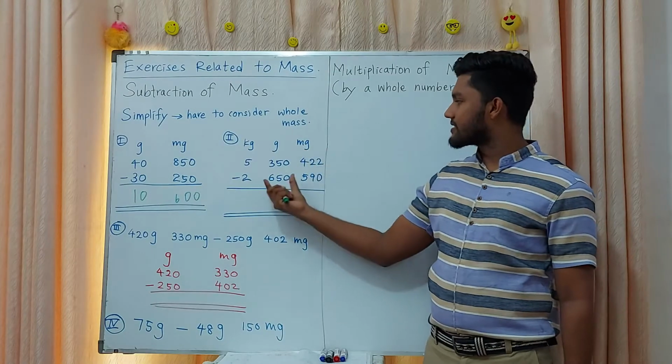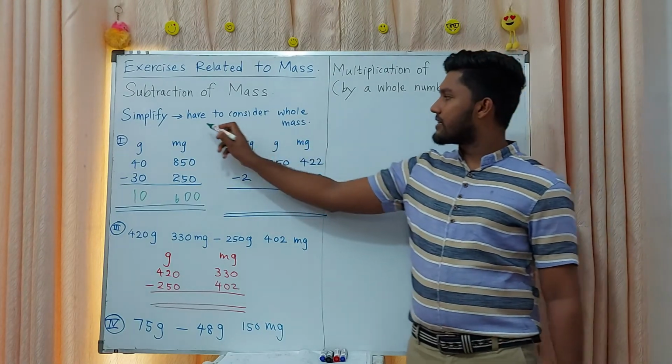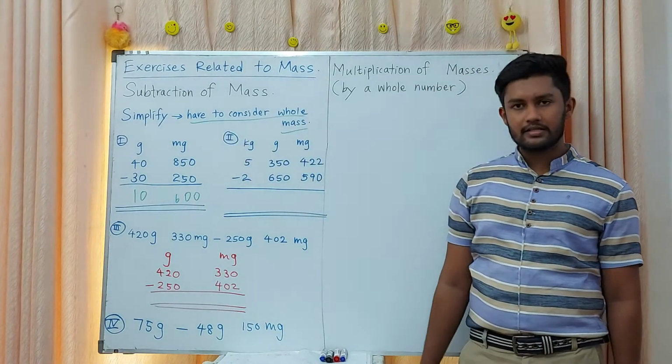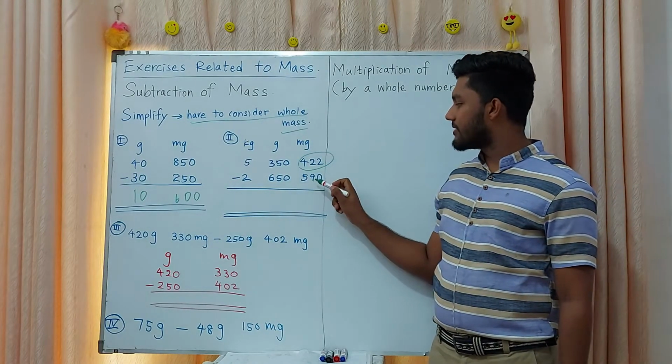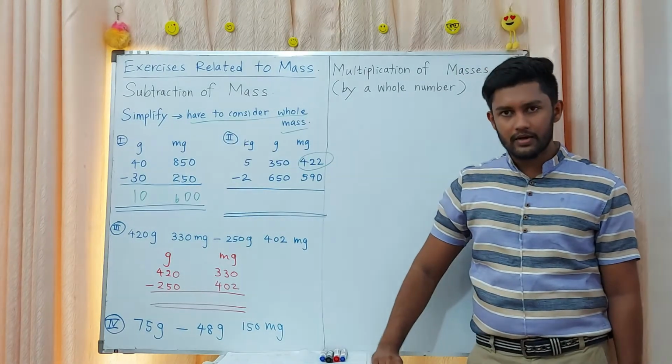Then here milligrams, grams, kilograms. I told you that I have to consider the whole mass. Can 590 be subtracted from 422 milligrams?